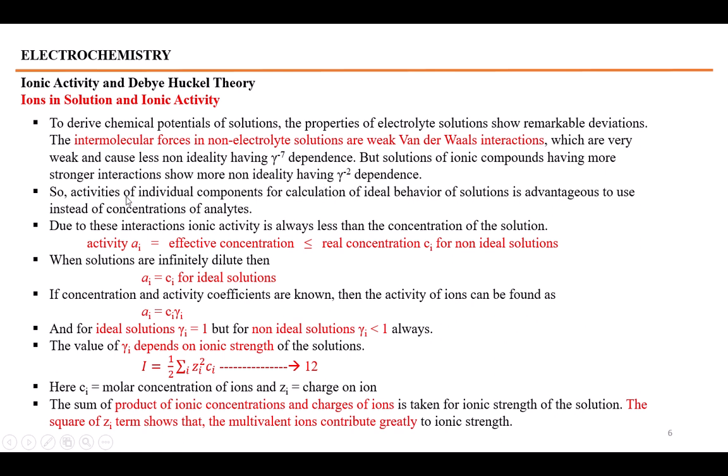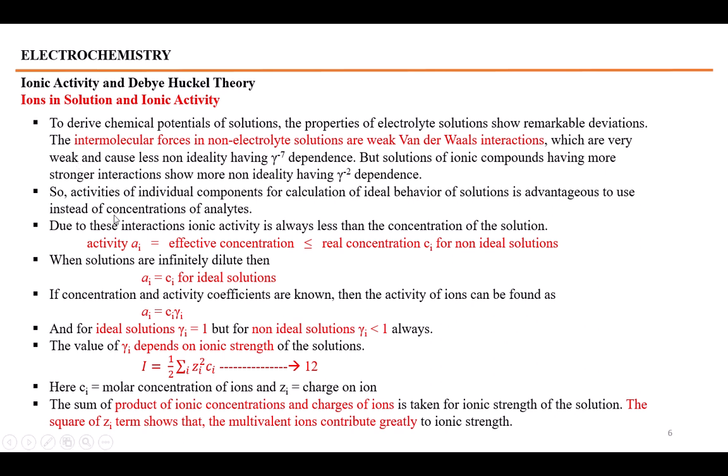So for calculations of non-ideal behavior of a solution, the activities of individual components are advantageous instead of the concentrations of the analytes. We will not discuss the concentration of the analytes in order to explain the ideality of a solution, but we will talk about the activities of the ions instead of the concentration of the ions.